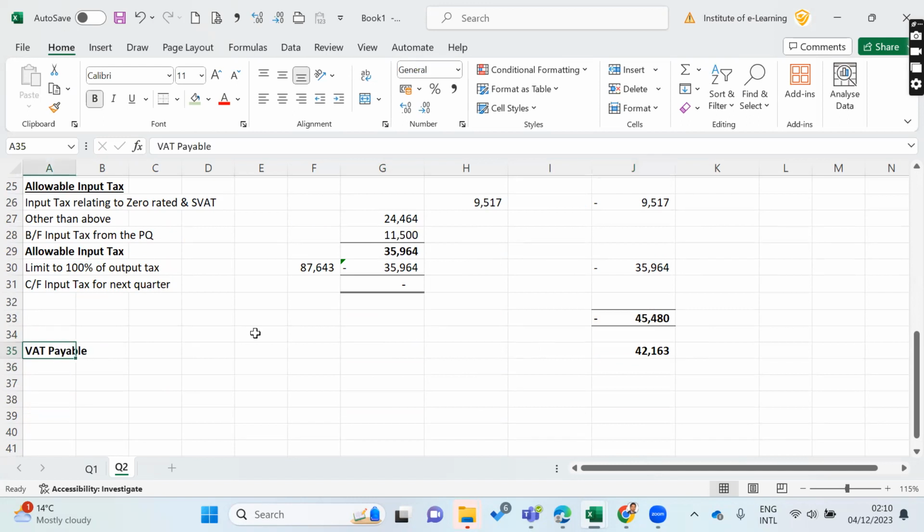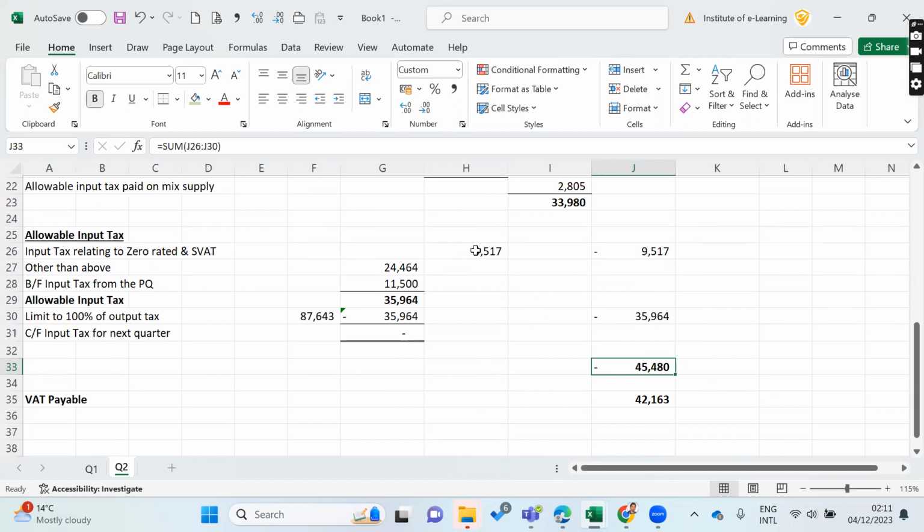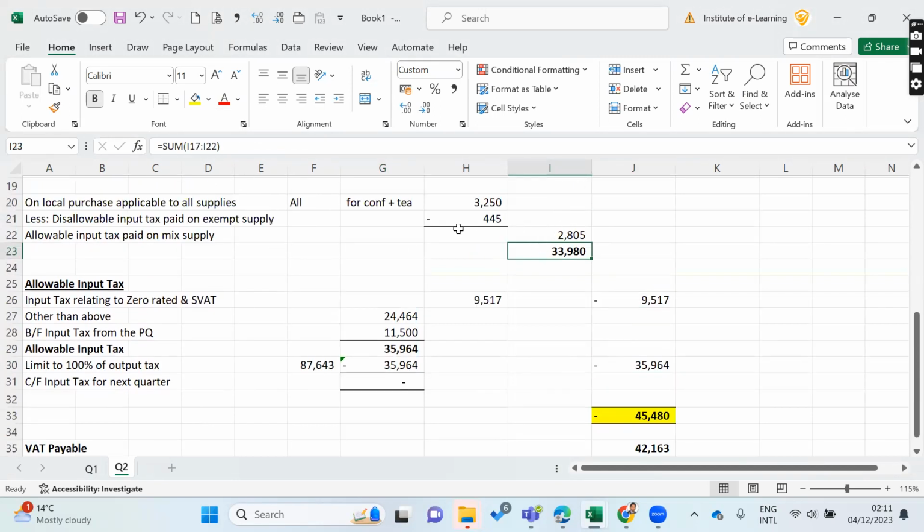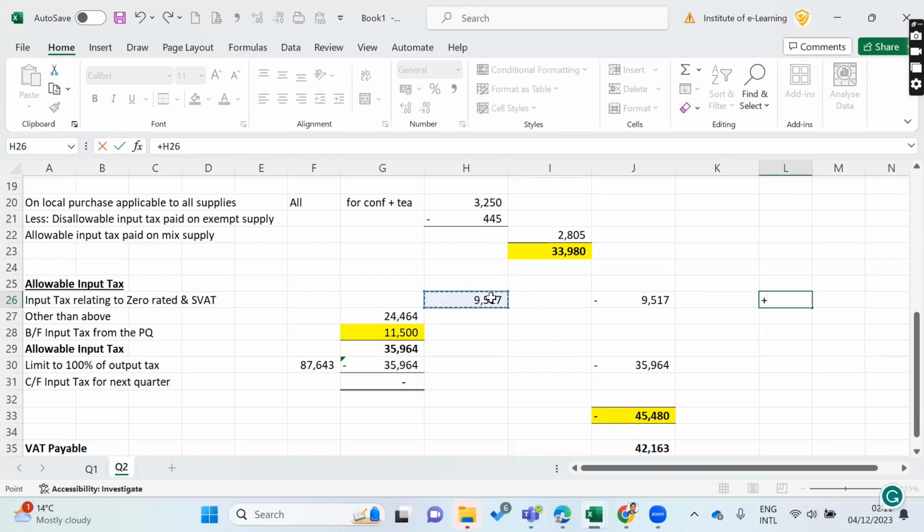Payable, right? Here, if you look at the input, see 45. If you didn't split this one and this one, and you total them, the same amount would be here. That's why I didn't apportion on this one, because the previous input tax and the brought forward amount, if you total these two, it's equal to 45. We split it as per the requirement, but it's not mandatory, right? But it is better to do that.